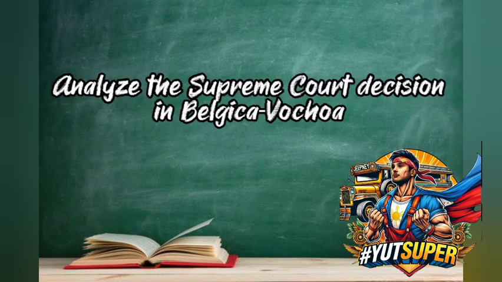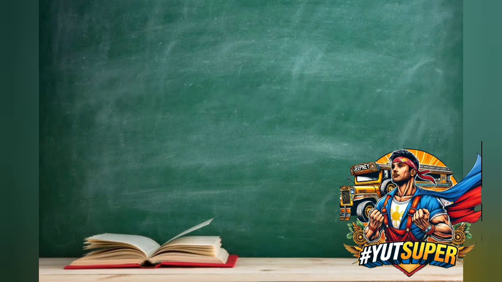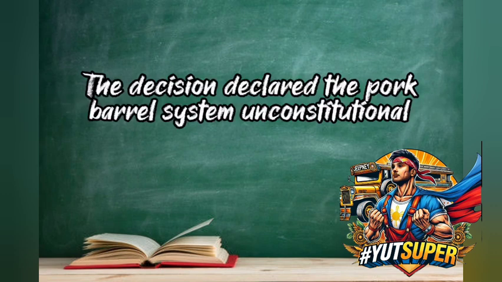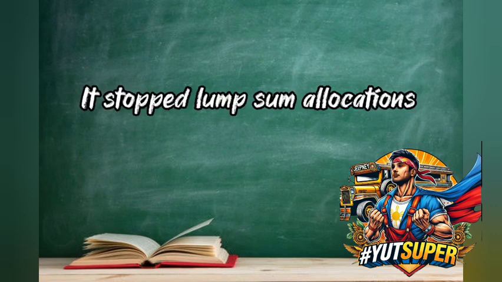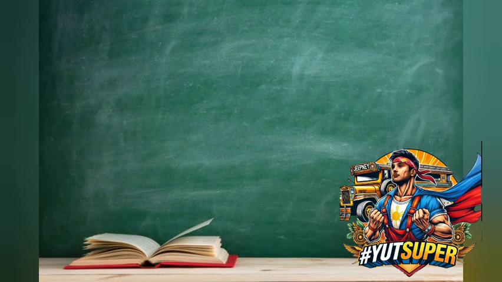16. Analyze the Supreme Court decision in the Belgica v. Ochoa pork barrel case and its implications for transparency and fund usage. Answer: The decision declared the pork barrel system unconstitutional. Explanation: It stopped lump sum allocations, ensuring funds are allocated transparently.